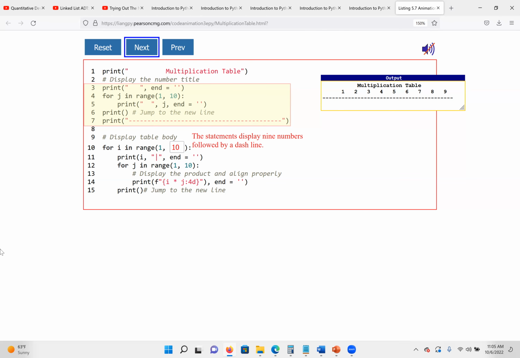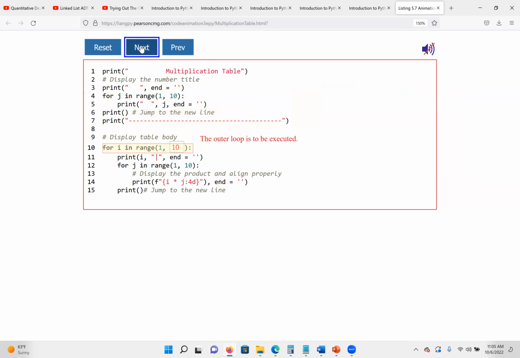I'll wait for a few seconds if it's okay. Here we are using only one for statement. For J in range 1 to 10, we want to print a space, then we print the value of J. We start from 1. Then we end it with this signal here. Then we go to 2, 3, up to 9. So we go next again, if no question with this output.